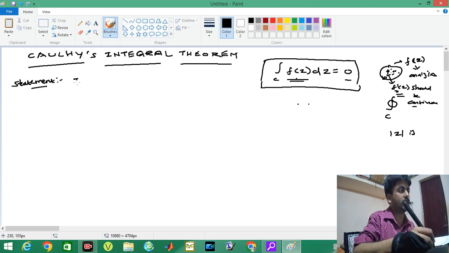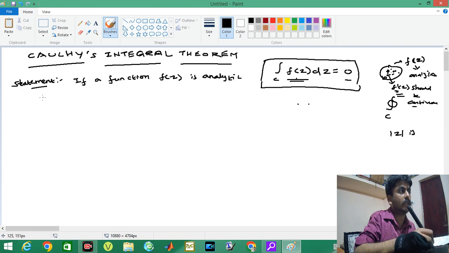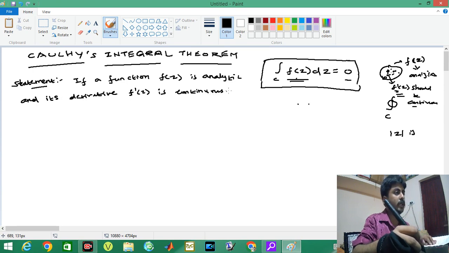If a function f of z is analytic, that is the first condition, and its derivative f dash of z is continuous at all points, where do these points exist?